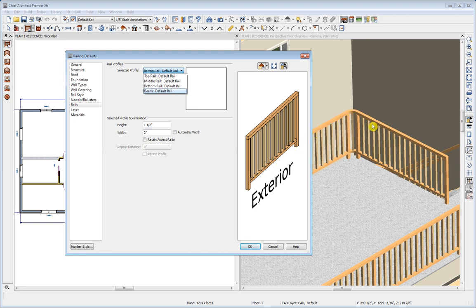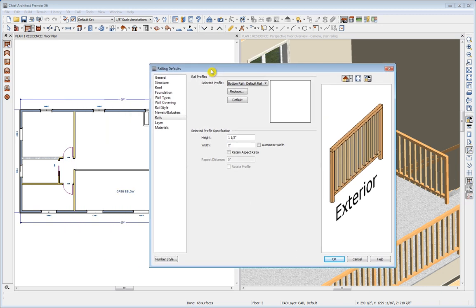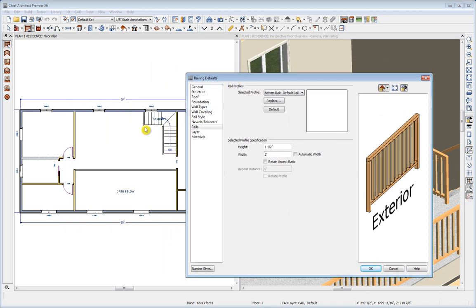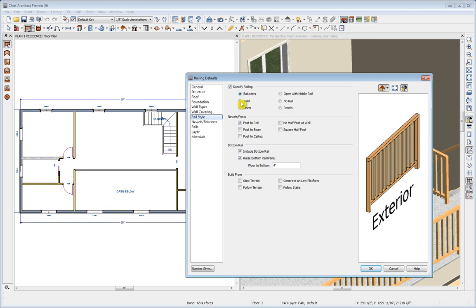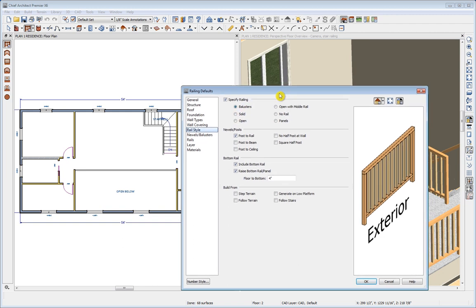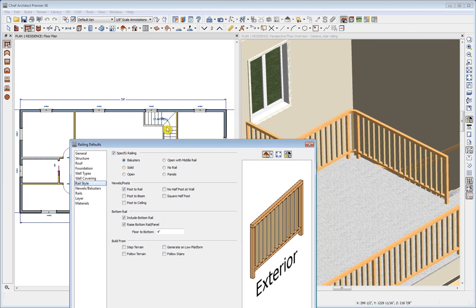But what we have here are 2-inch widths setting the thickness of what we see in the 3D view. The railing wall we see in plan is 4 inches, or actually 4.5, because it's based on this wall type. So if we were to choose a rail style of solid, we would have an exact match between what we see in plan for width and what we see in 3D for width.